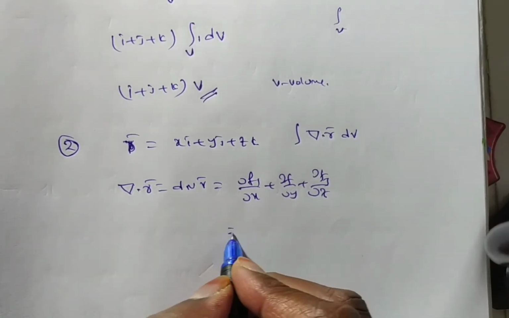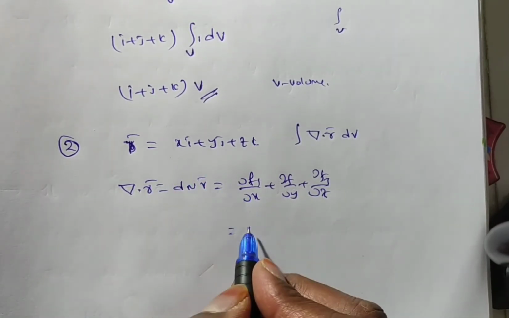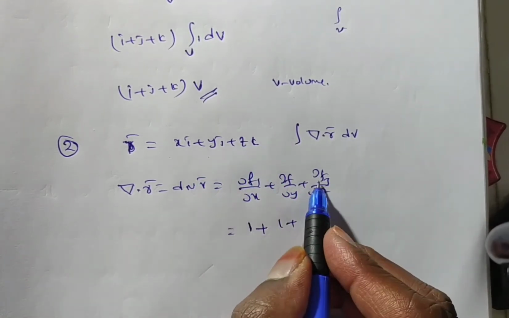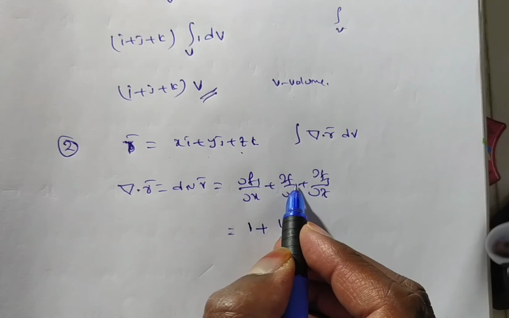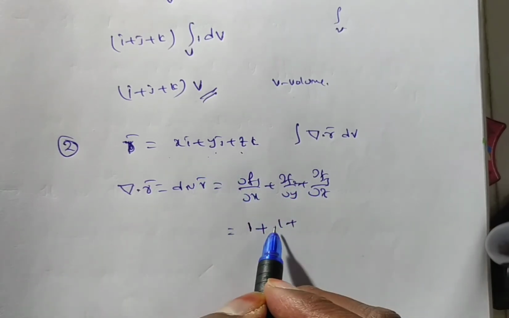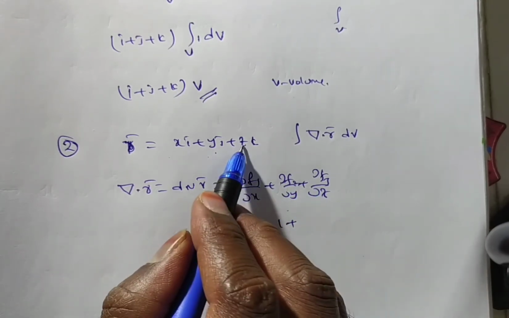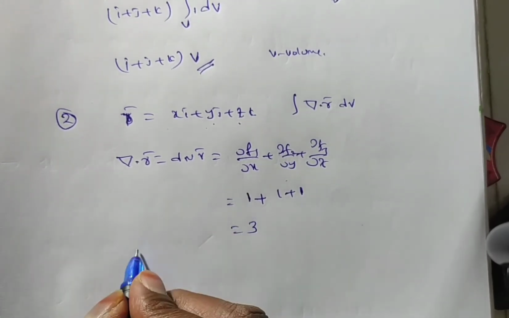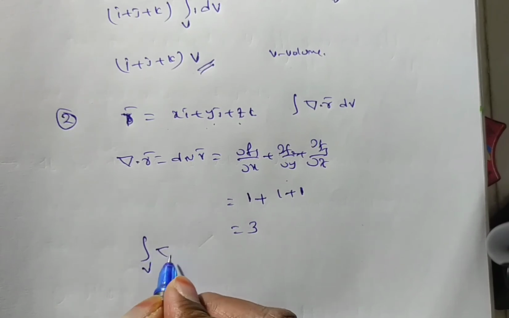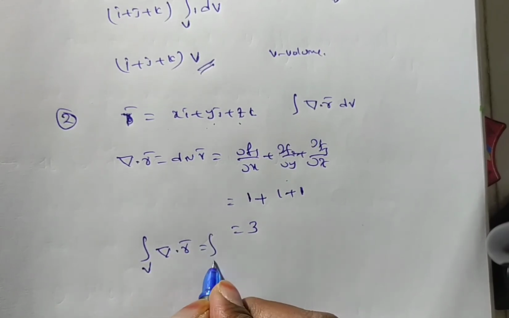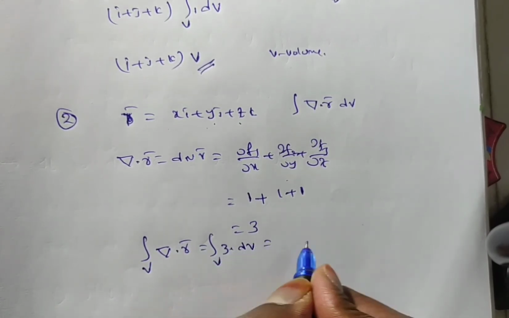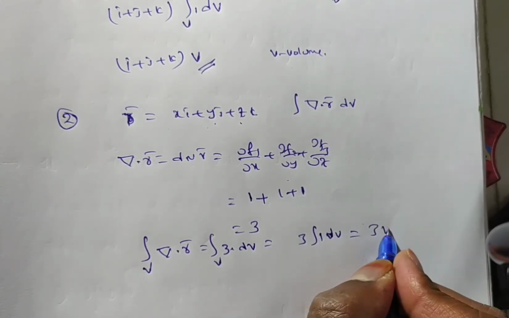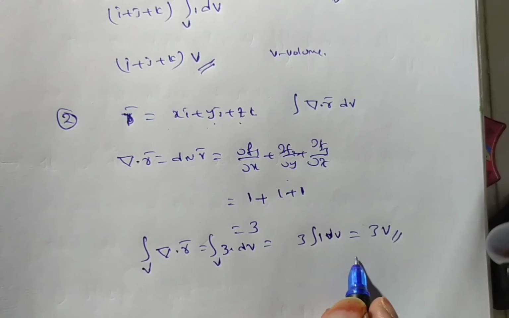Here f1 is x, so dou x by dou x is 1, dou y by dou y is 1, and dou z by dou z is also 1. So del dot r bar is 3. The triple integral over V of del dot r bar dv is the triple integral of 3 dv. Write 3 outside; the integral of 1 dv is V. So the answer is 3V, where V is the volume.